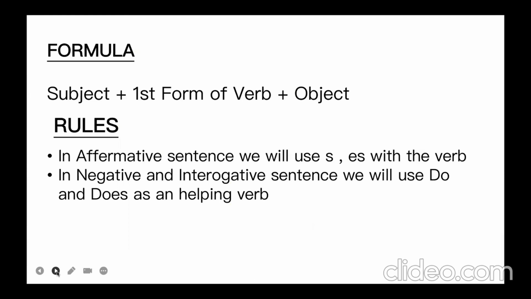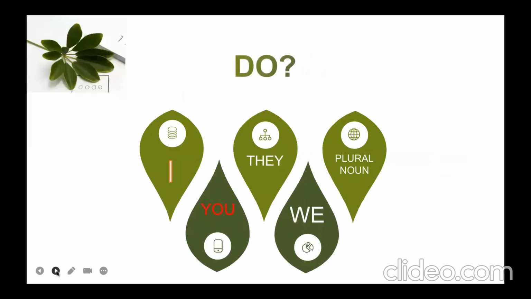Then secondly, what are the rules? In affirmative sentences, we will use s or es with the verb. An affirmative sentence is a sentence that does not have a question or a negative part in it. With all those sentences, we should use s and es with the verb. Then in negative and interrogative sentences, we will use do and does as a helping verb. If you have to make a negative or interrogative sentence, you must use do and does with it. It's necessary.